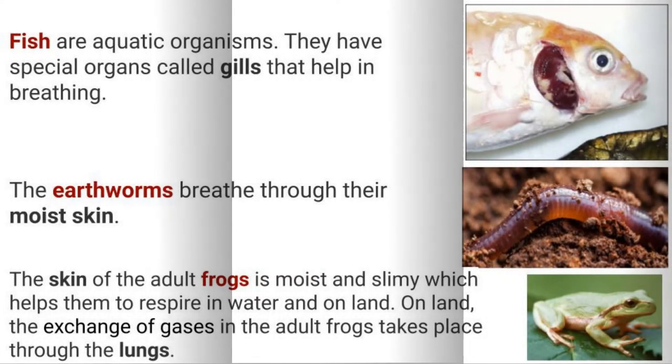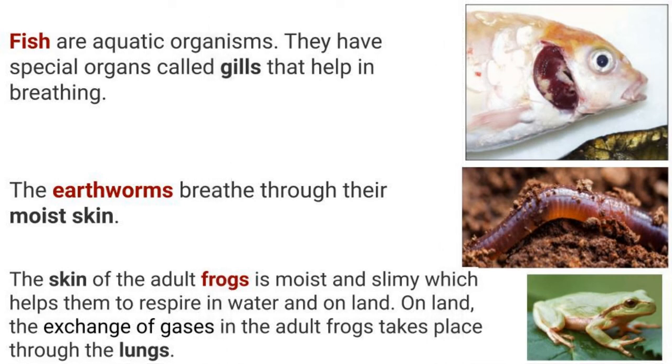Fish and many other aquatic animals have special structures called gills. Dissolved oxygen is used from the water entering the gills. Earthworms absorb the atmospheric oxygen through their moist skin. Frogs, when in water, breathe through their moist skin, while on land, they breathe through lungs like human beings.